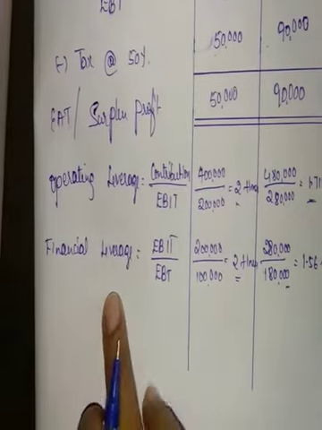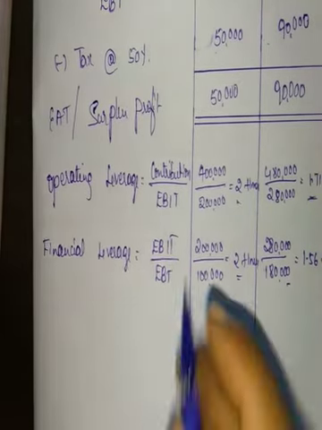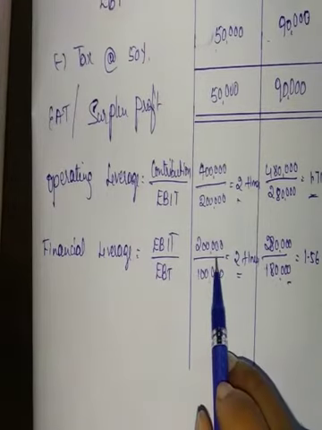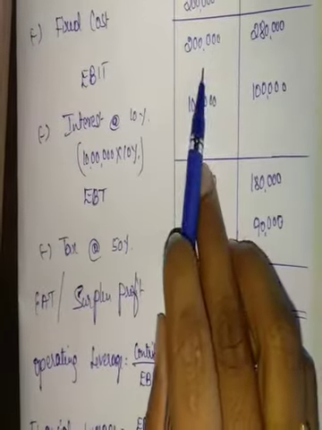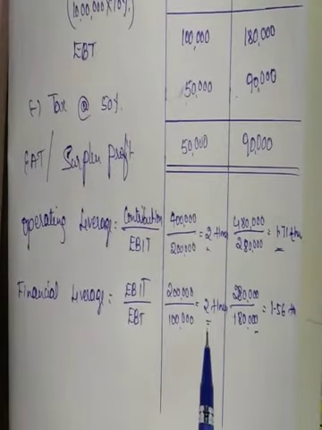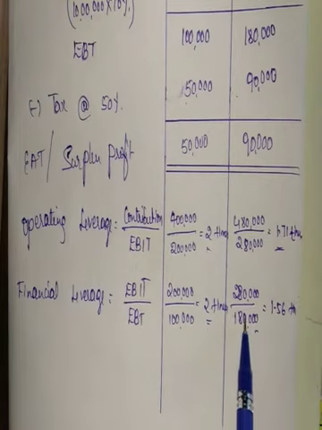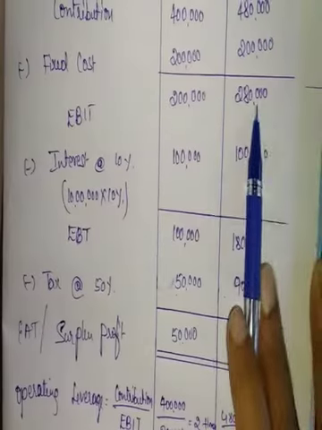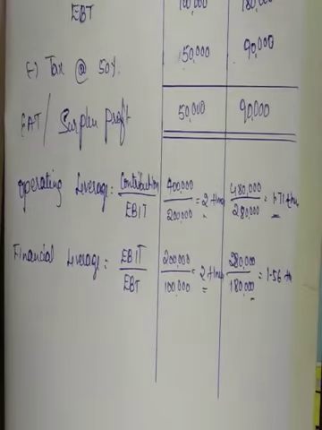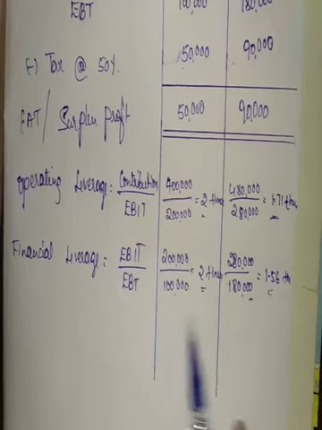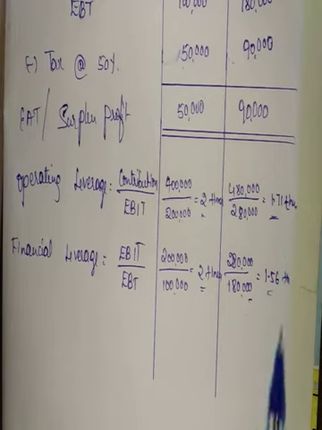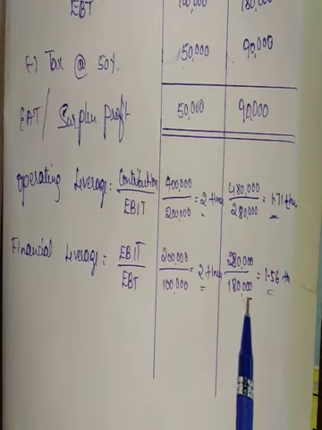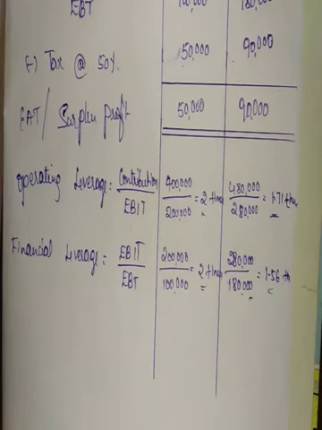Degree of financial leverage formula is the same basic formula, EBIT divided by EBT. So here 2 lakh divided by 1 lakh, EBIT is 2 lakh, EBT 1 lakh. So financial leverage is 2 times, and for 1,20,000 units EBIT 2,80,000 and EBT 1,80,000. So it is 1.56 times. So here also financial leverage has reduced when sales increase to 1,20,000 units. So financial risk also reduces when sales increase.